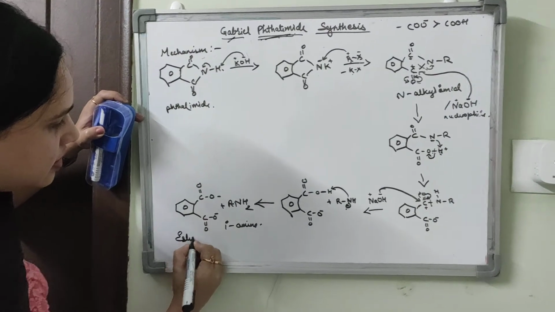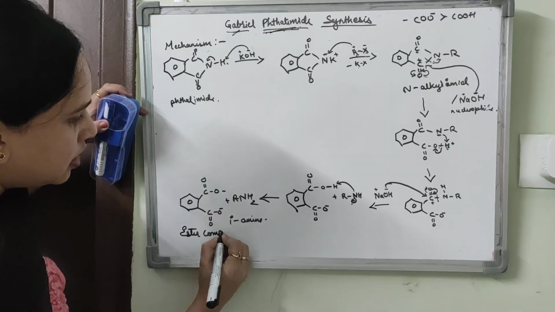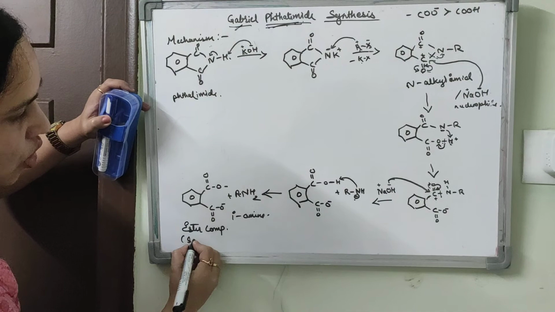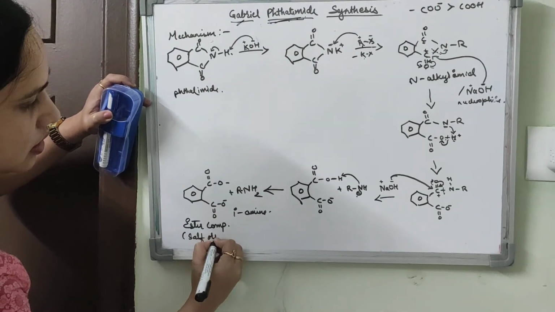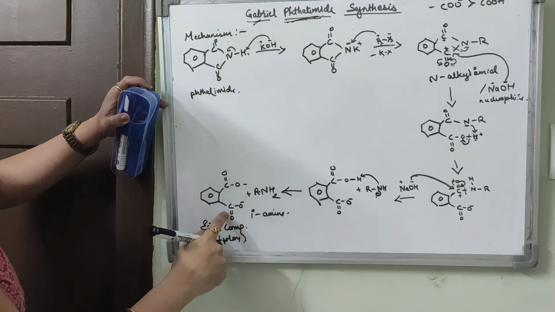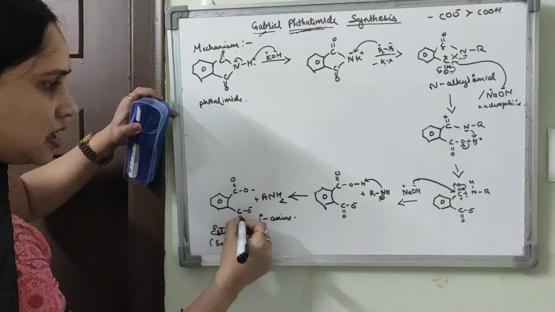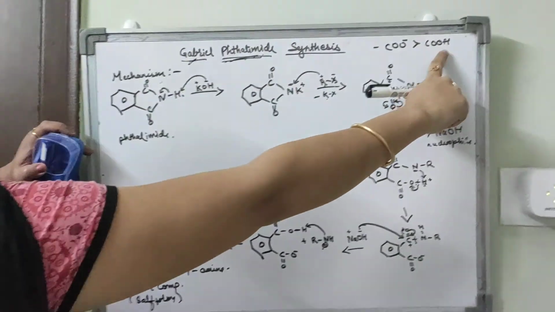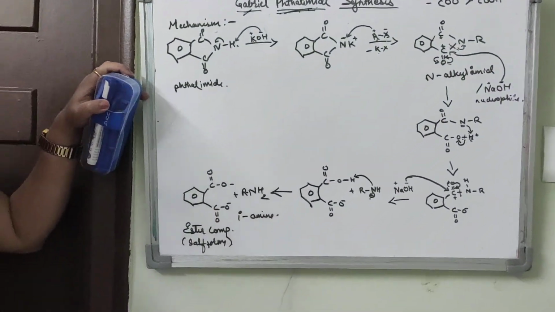The other product is in a salt form. This is more stable because the resonance stabilization is greater than for COOH. Understood?